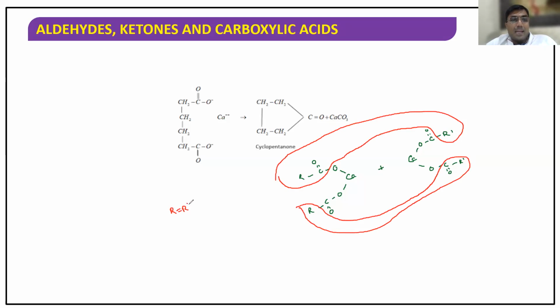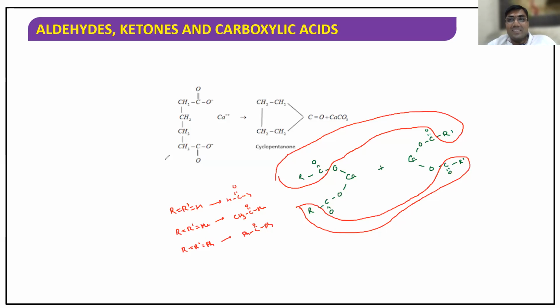If R is equal to R dash is equal to H, what you are getting? Formaldehyde. Agree or not? Yes, sir. If R is equal to R dash is equal to Me, calcium acetate I'm taking, what I'm getting? Acetone, sir. Excellent, acetone. Now, boys, if R is equal to R dash is equal to Ph, calcium benzoate, what I'm getting? Not benzaldehyde. Benzophenone, PhCOPh. Clear or not? Yes, sir.